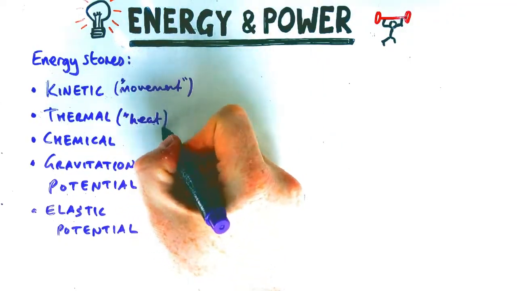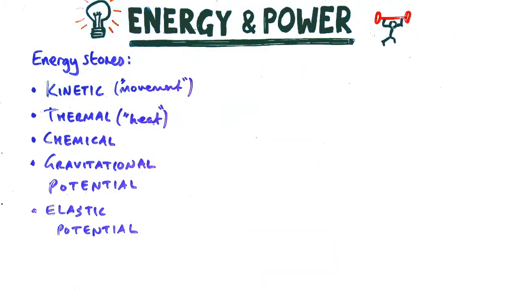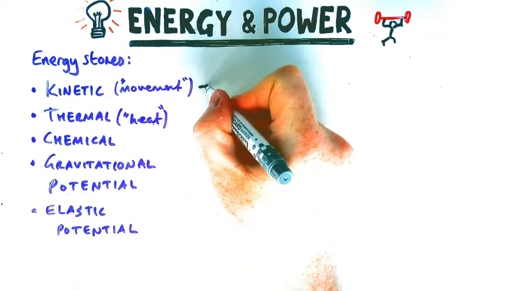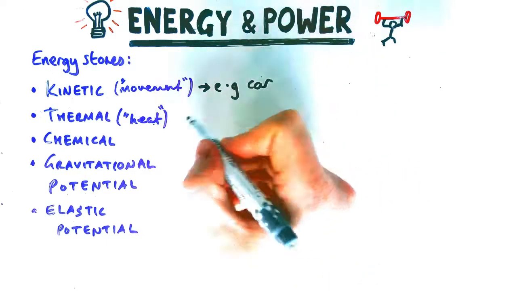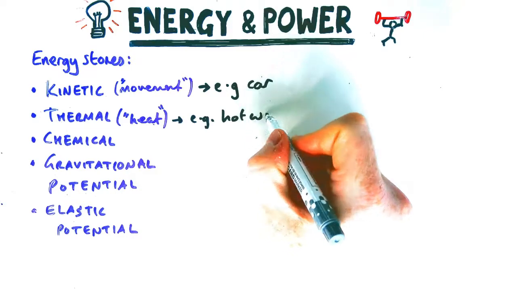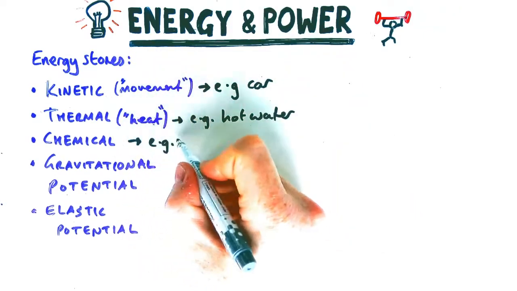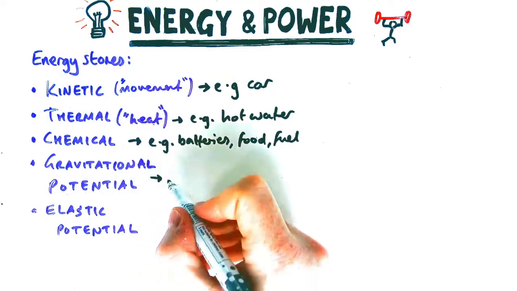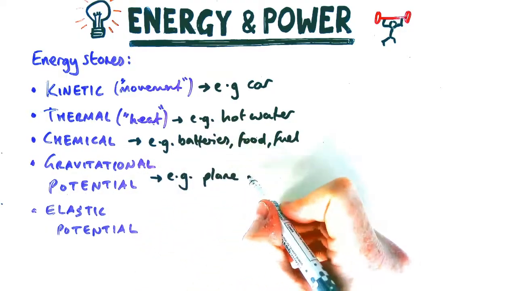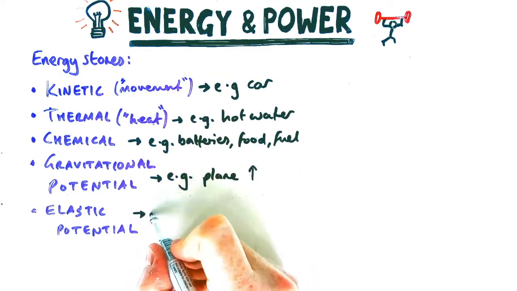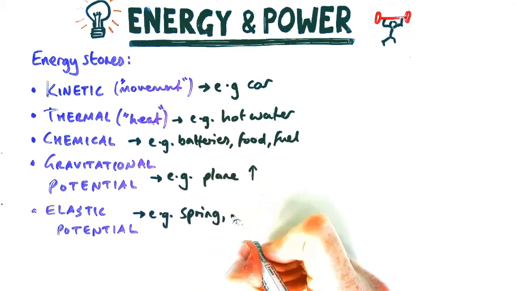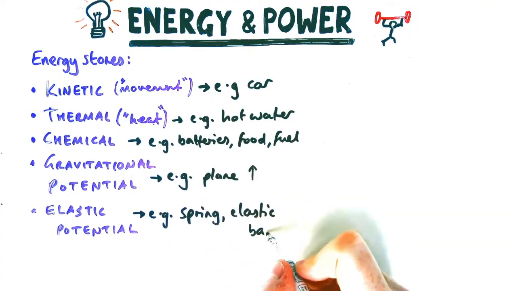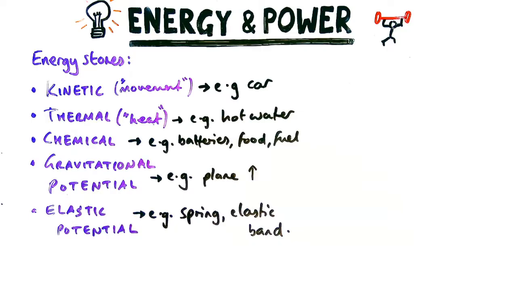Kinetic energy is contained in anything that moves. Thermal energy is in anything that is hot or has heat energy. So an example for kinetic would be a car. Thermal energy would just be hot water. Chemical energy is contained in batteries and food and fuel. So things like petrol or diesel contain chemical energy. Gravitational potential energy is increased when anything goes up in height, like a plane. And elastic potential is contained in a spring as well as elastic bands.